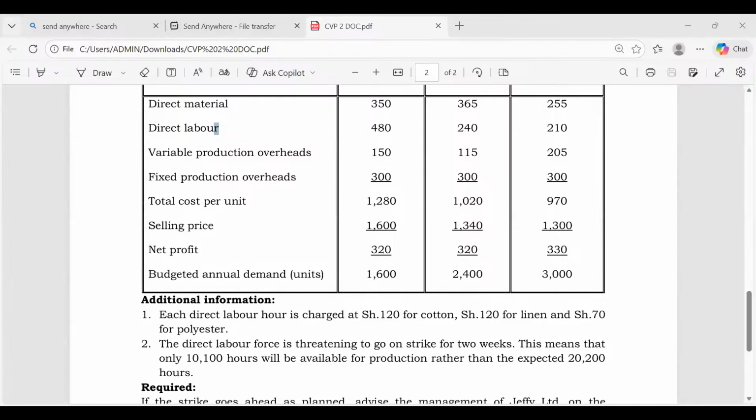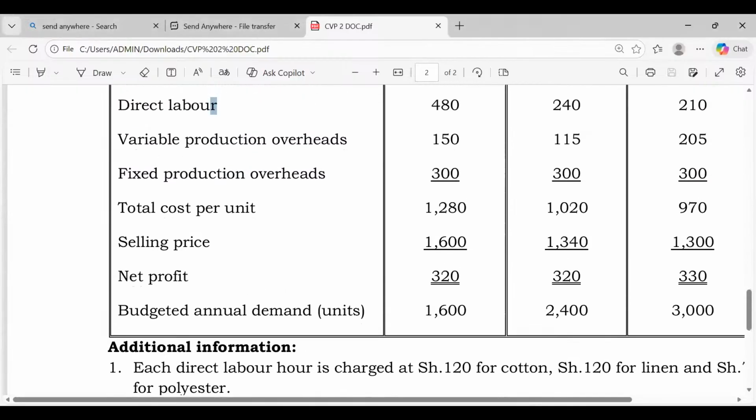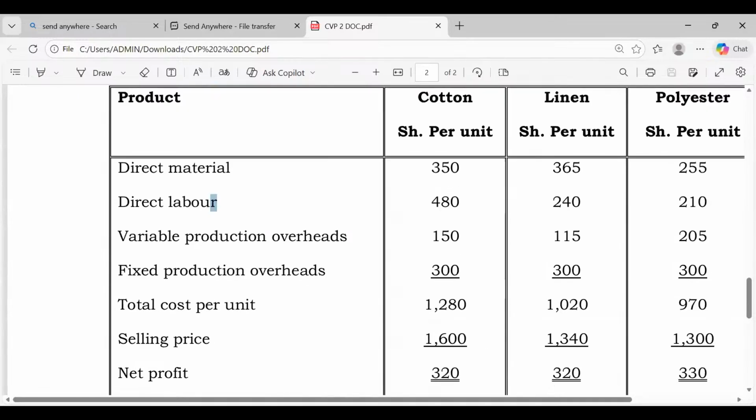Yeah. So for 80 divided by 120, right? So, ladies and gentlemen, are you able to get those labor hours for each of the products? We said you give us the scarce resource units for each of the products. So we have in this case here 480 divided by 120, 240 divided by what here, somebody? When it comes to polyester, the rate of workers is different. It will be 210 divided by 70.